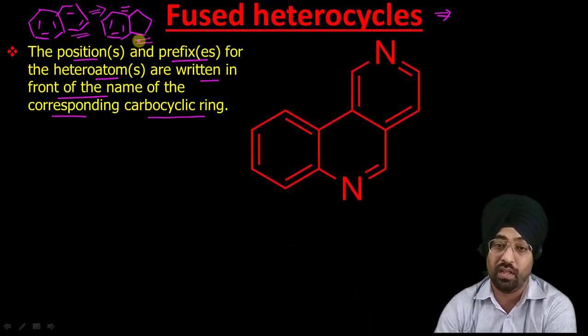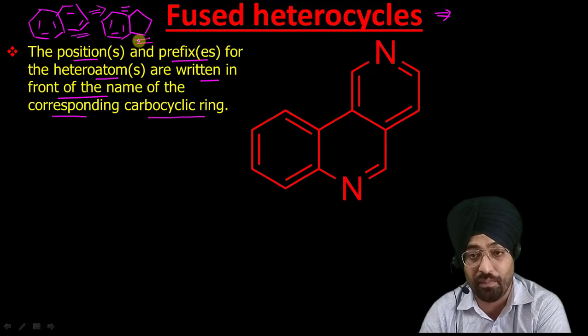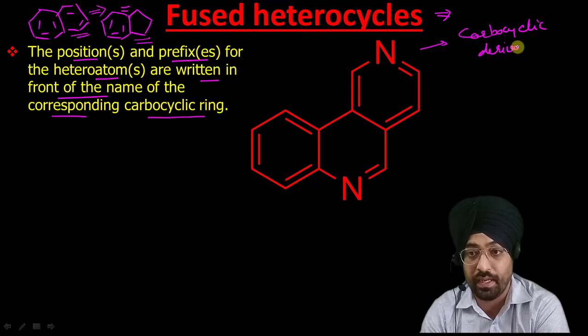Now suppose this is, if there were no nitrogens, this would be phenanthrene. Its carbocyclic derivative is phenanthrene. So you have to remember their names.